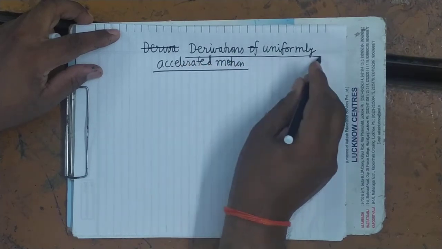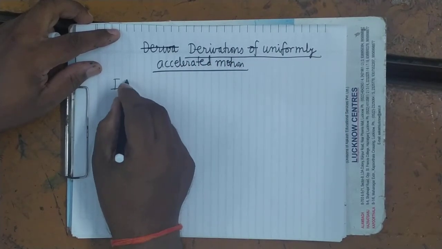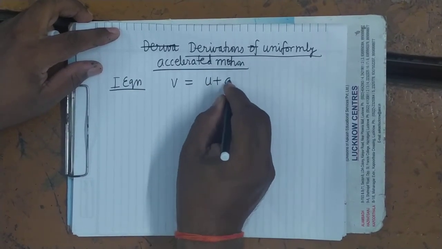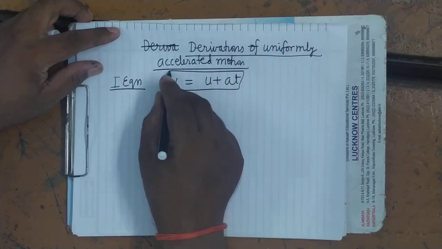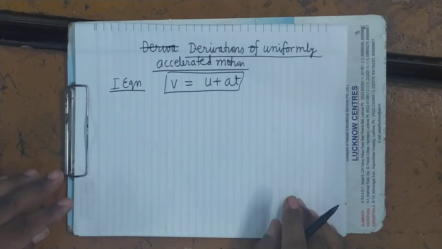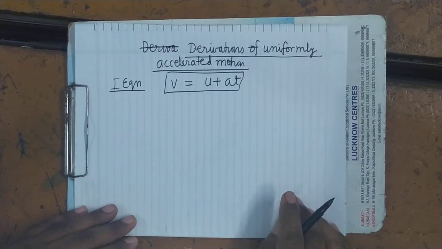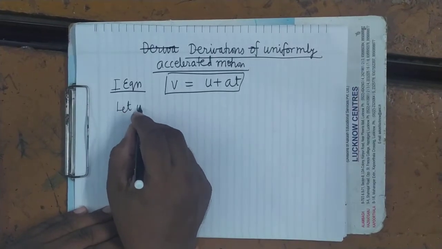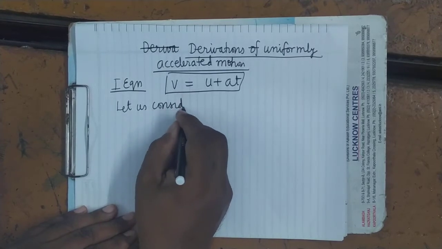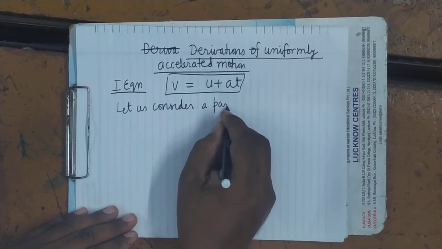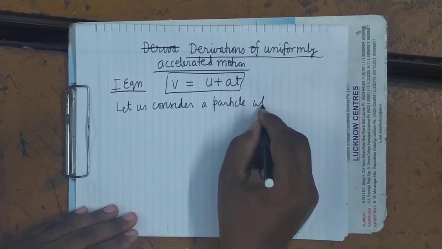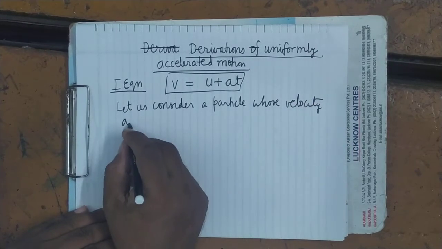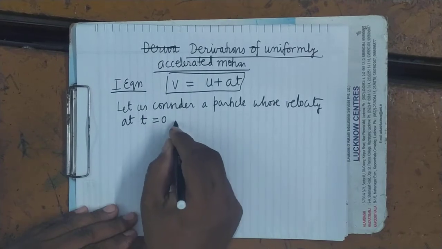These derivations. So first equation, which is v equals u plus at. Here we have assumed, we will derive this. Let us consider a particle whose velocity at time t equals 0 is u.